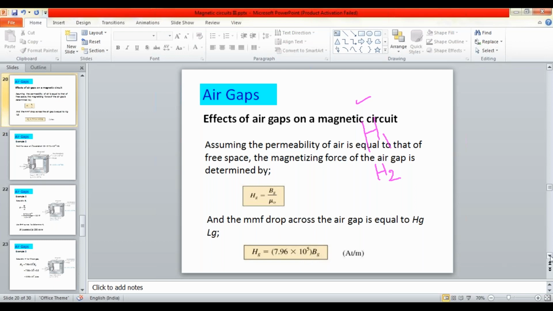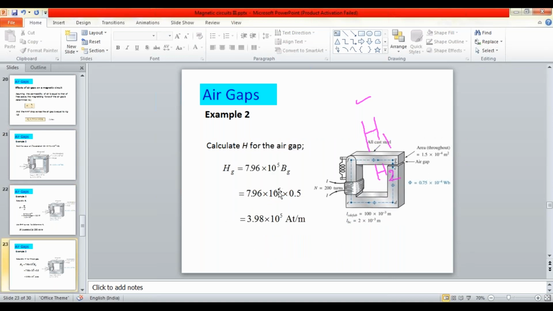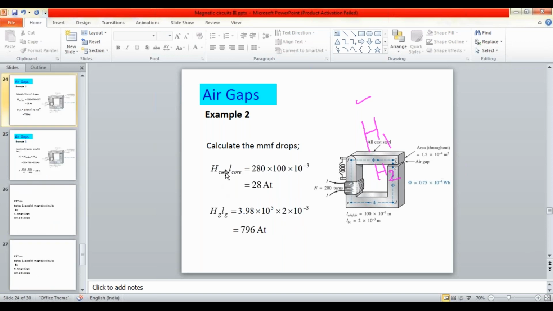The flux density of the air gap in this problem is 0.5 Tesla, so it is 0.5 into 7.96 into 10 power 5, and you get the H value. Then MMF is equal to H into L, for the cast steel and for the air gap length.